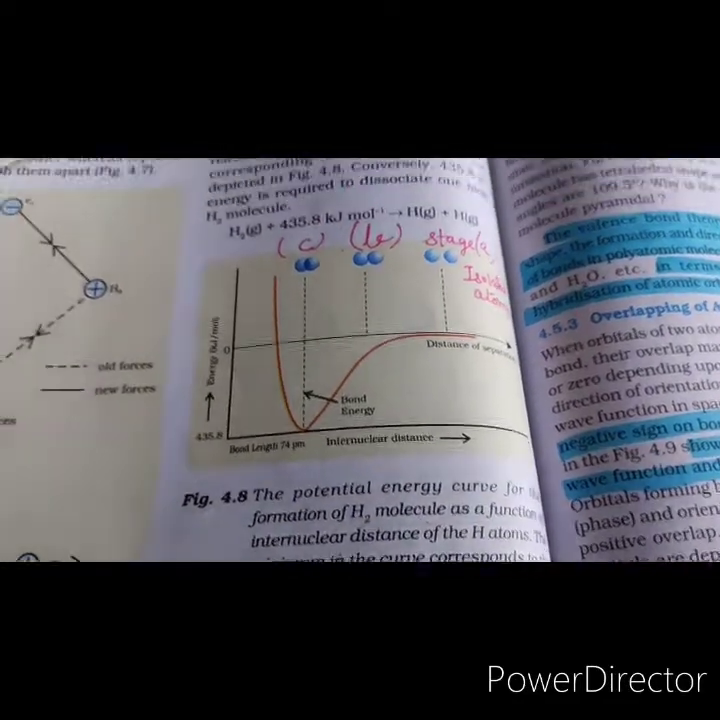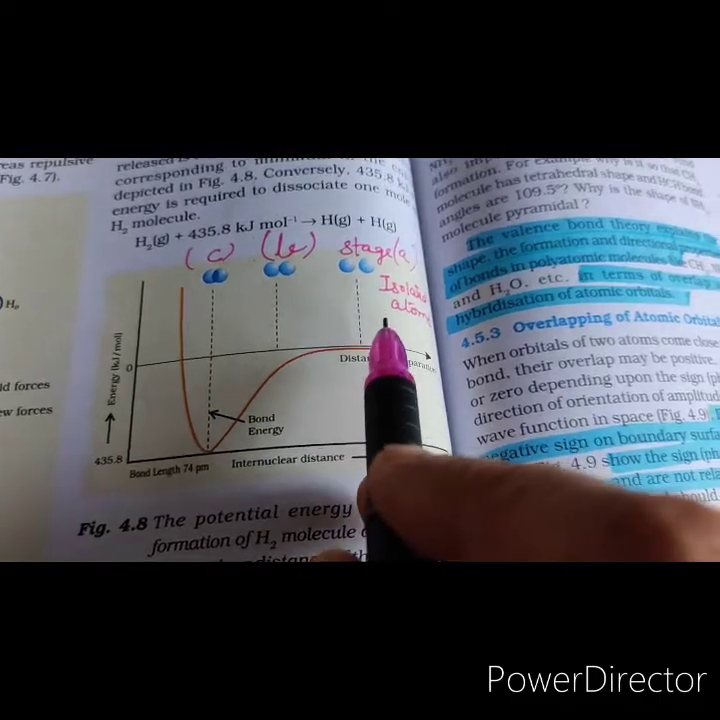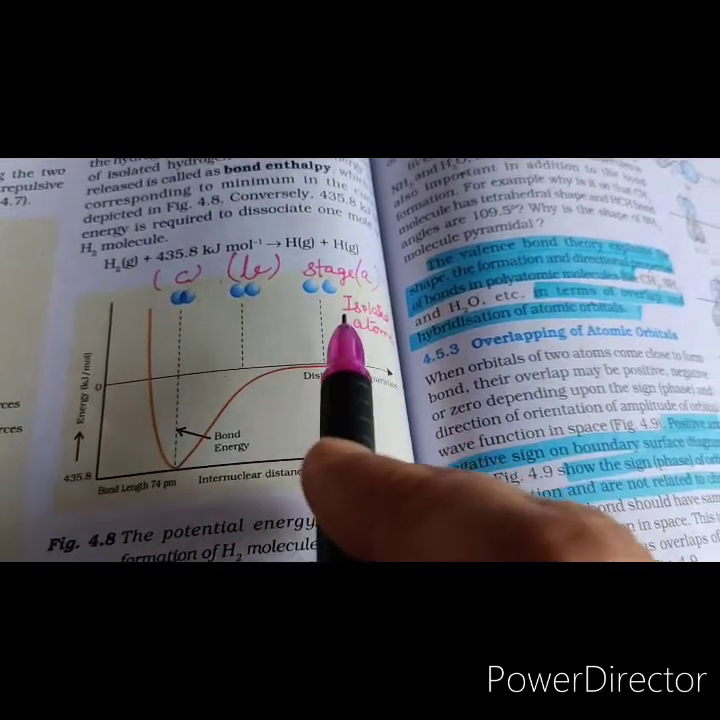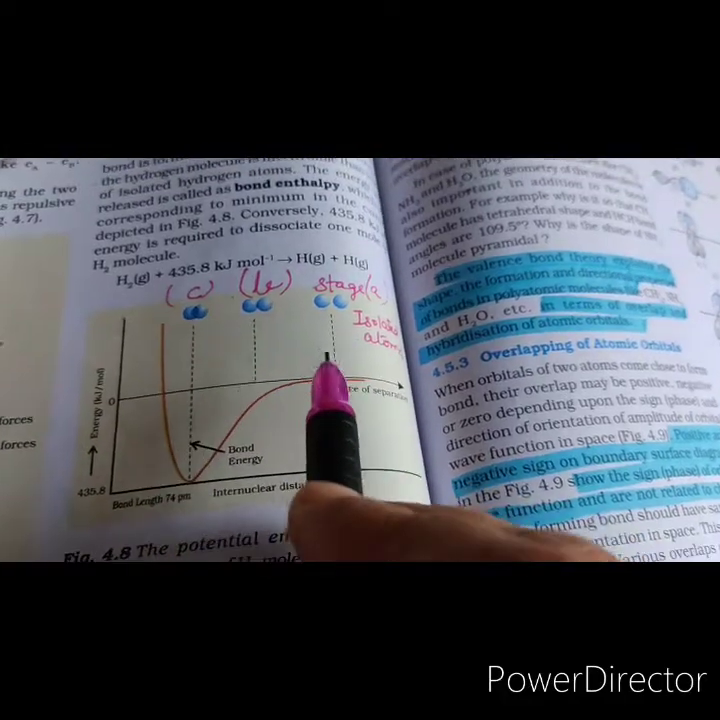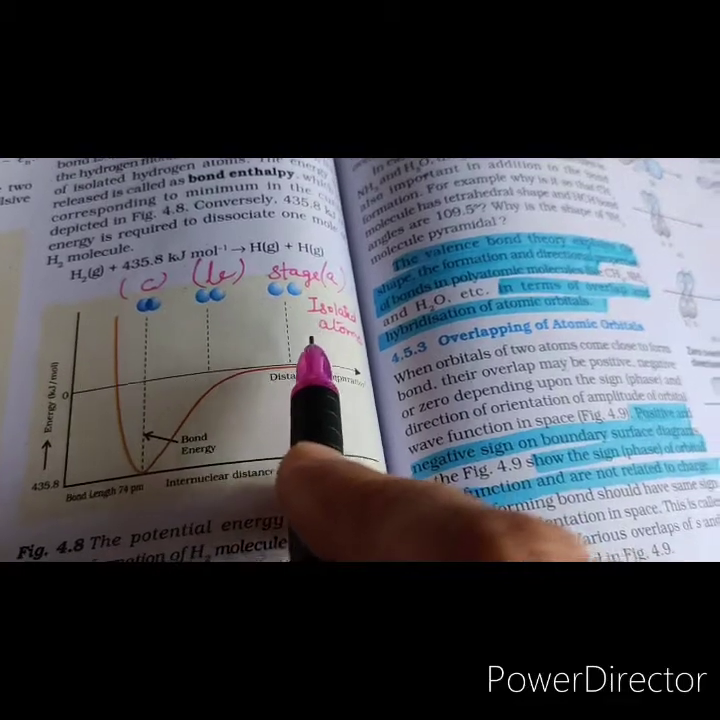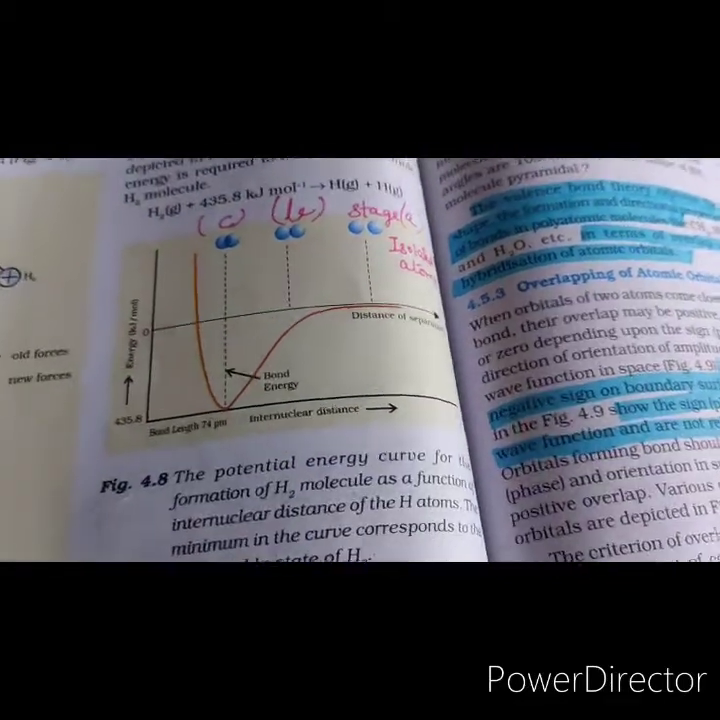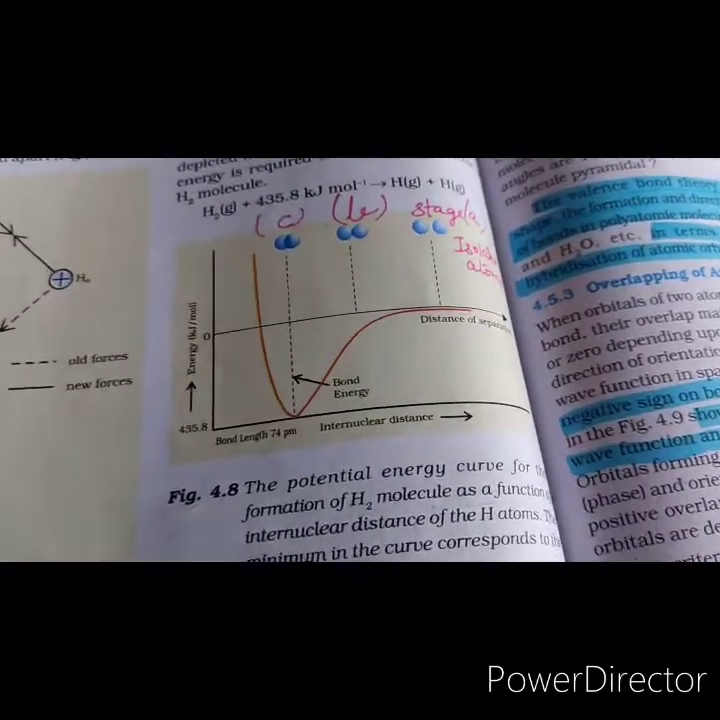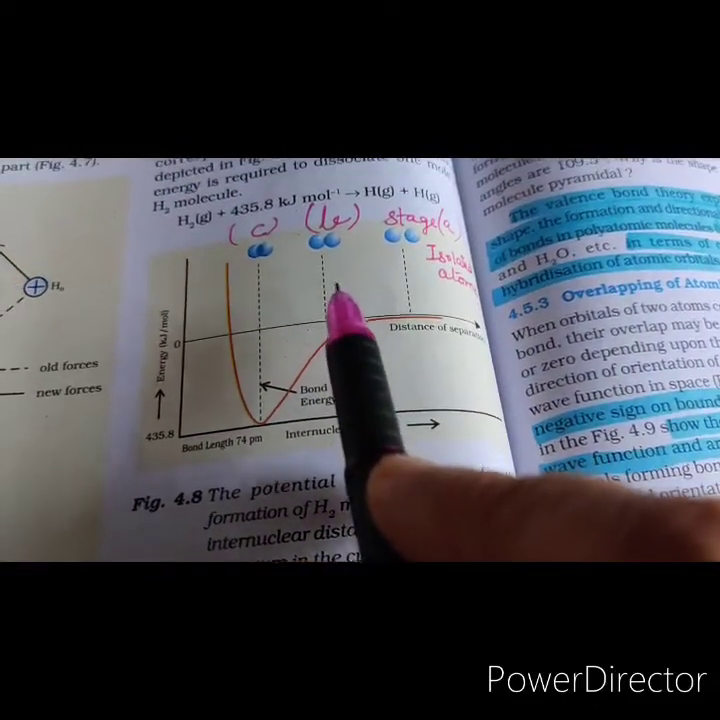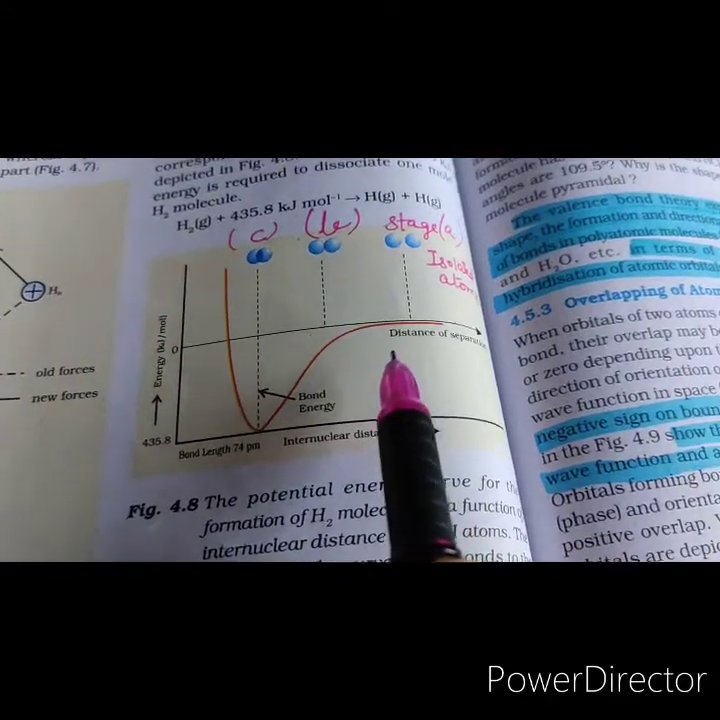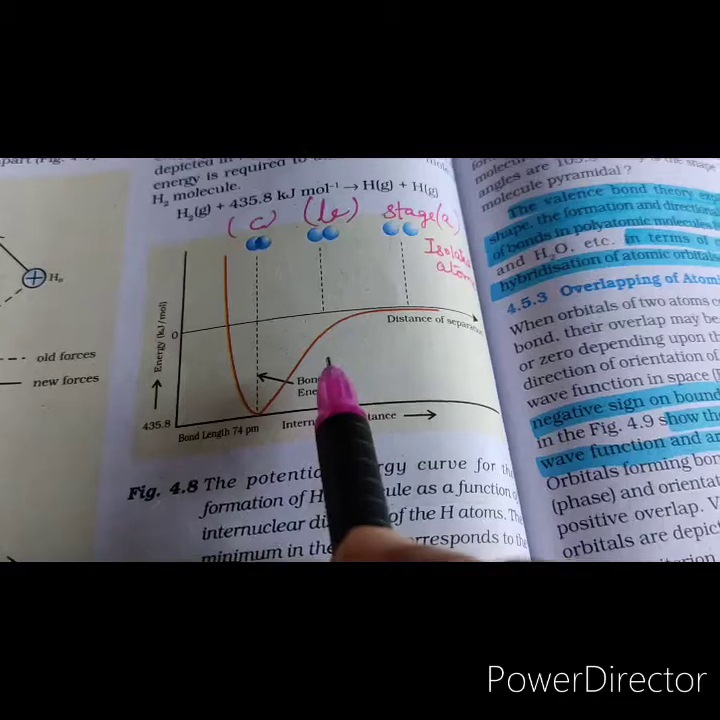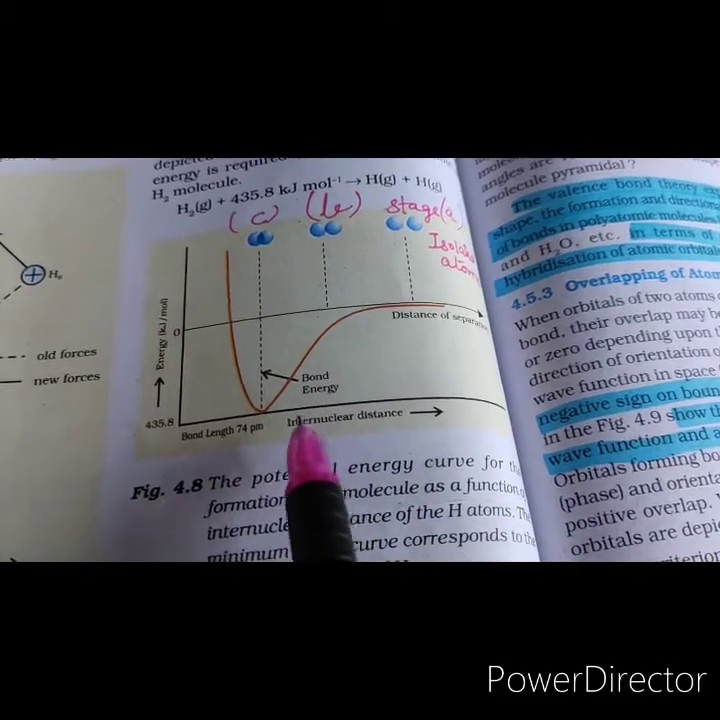In stage A, the atoms are far apart, and there is no attractive or repulsive interaction between them. The potential energy of the system, that is the potential energy of the isolated hydrogen atom, is assumed to be 0. Now we find that in stage B, the atoms start approaching close to each other, and the potential energy of the system starts decreasing.